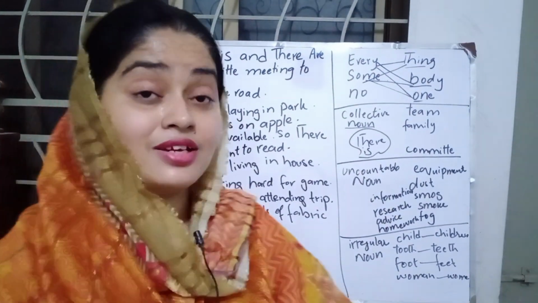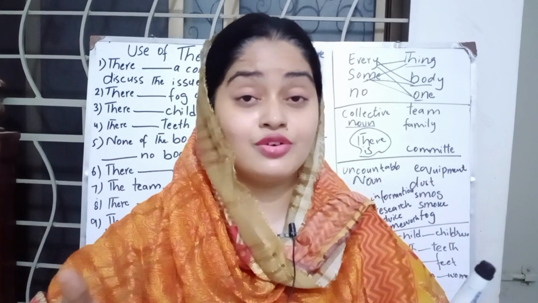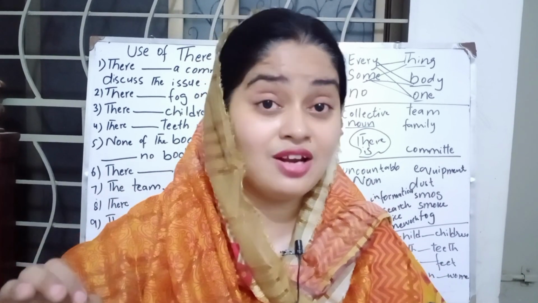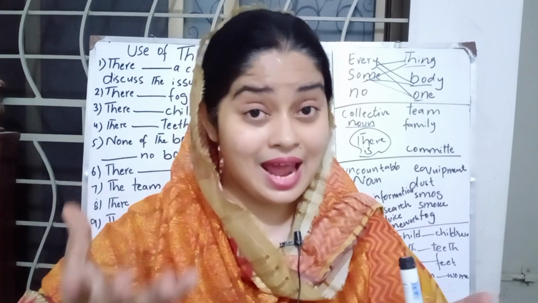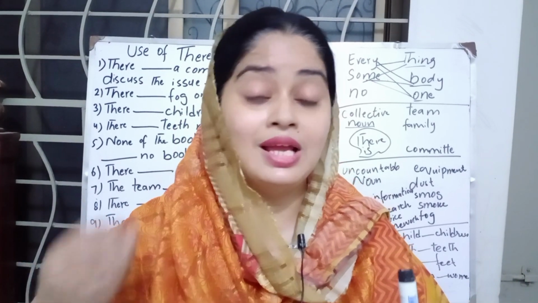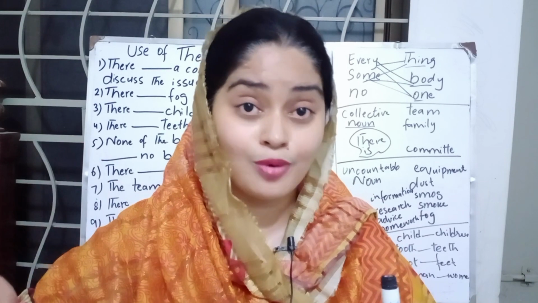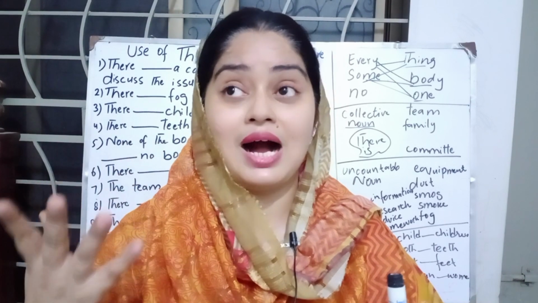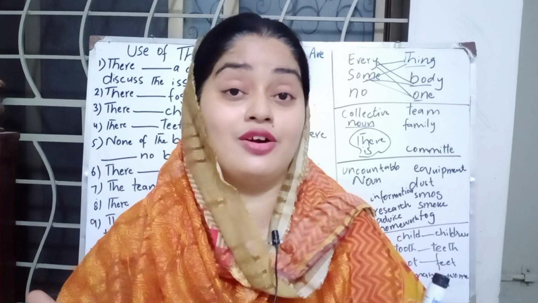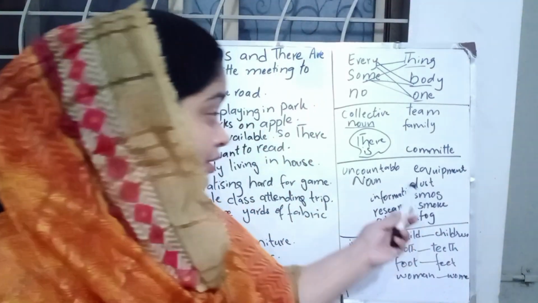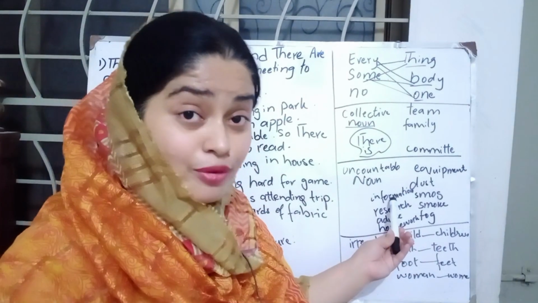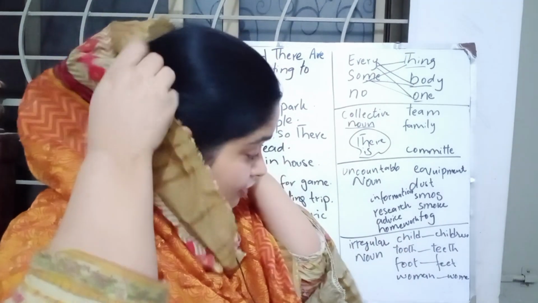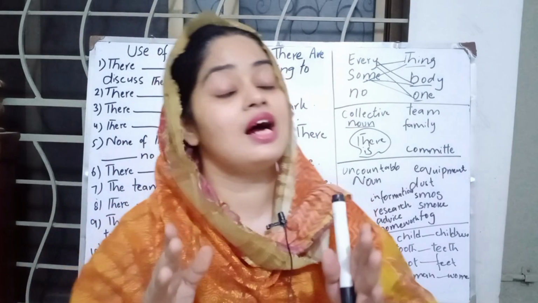Now uncountable noun. Dear audience, an uncountable noun is a noun which we can't count. Can we count dust? No. Can we count fog, smoke, or sand? No, we cannot count. Can we count equipment? No. Information, research, advice, homework, we cannot count.